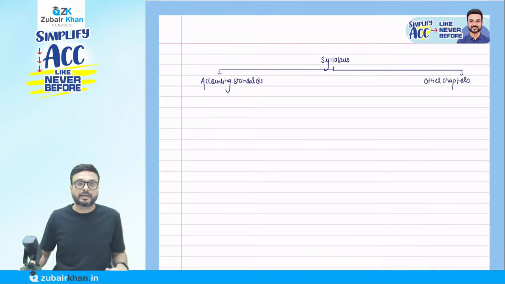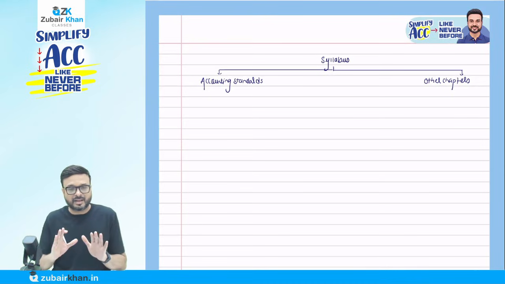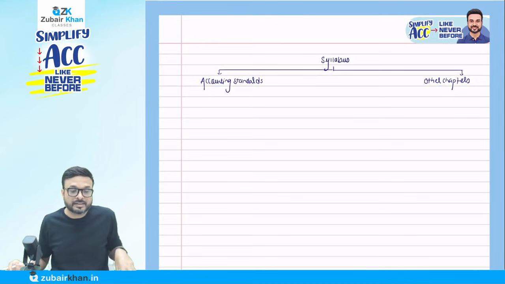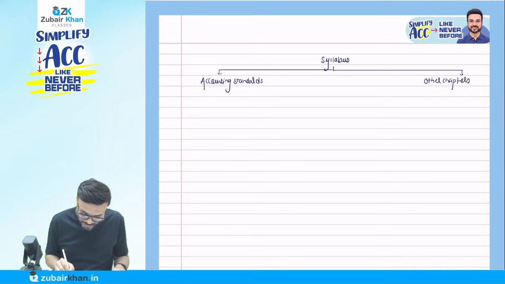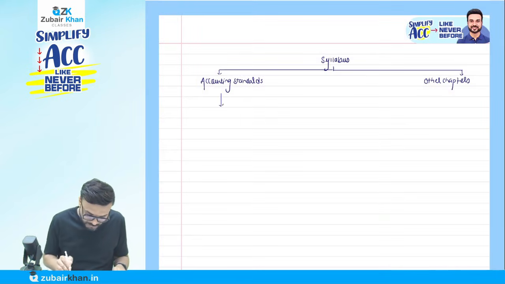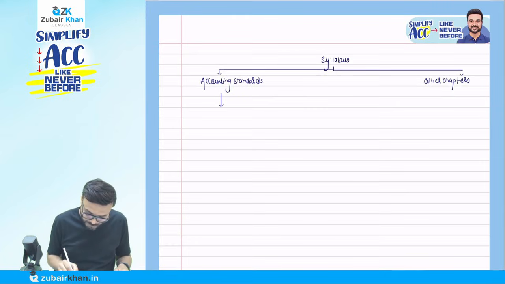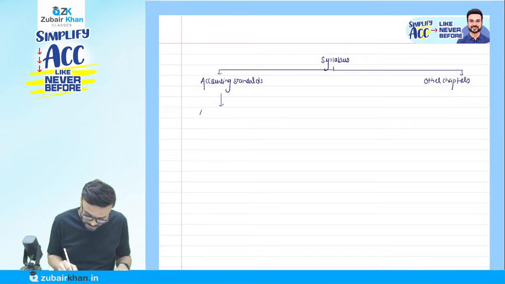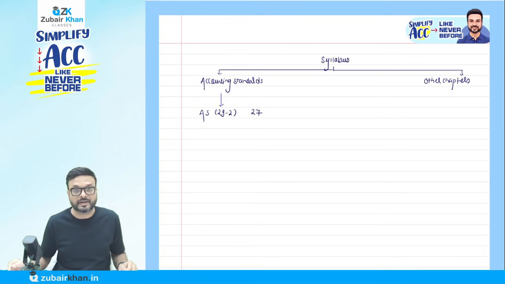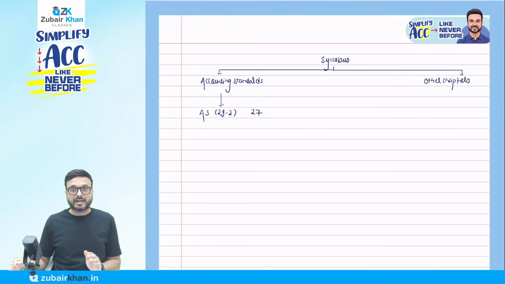Now, in your syllabus, you have these accounting standards and the other chapters. Total, there are 29 accounting standards, but out of that, 2 are abolished. So effectively, you have total 27 accounting standards. Okay. So what happened that year?